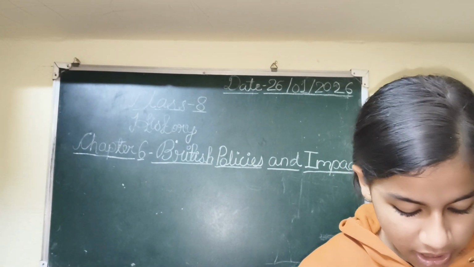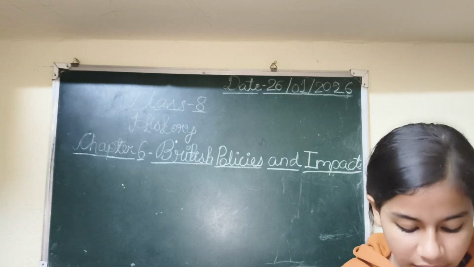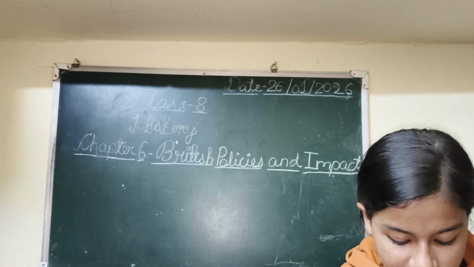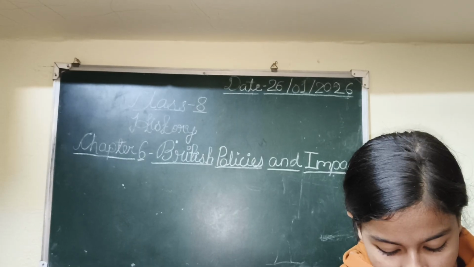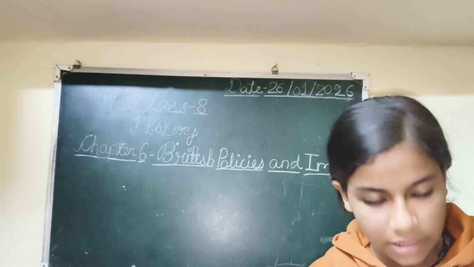Then 10th one, identify the land revenue system under British rule from the given clues. It was introduced by the officials Alexander Reed and Thomas Munro, and the settlements were made with cultivators directly. The answer is the Ryotwari system.